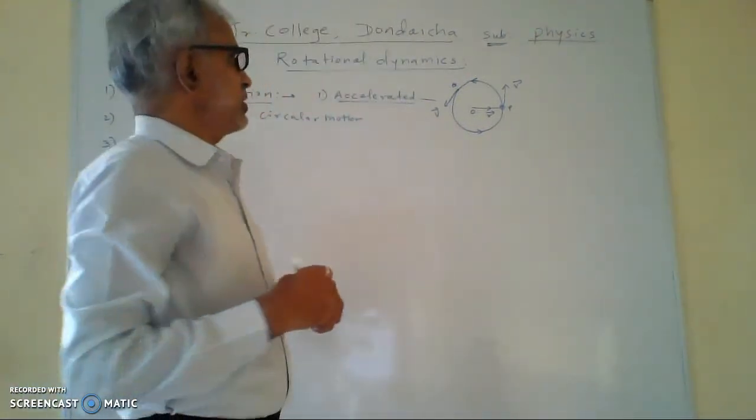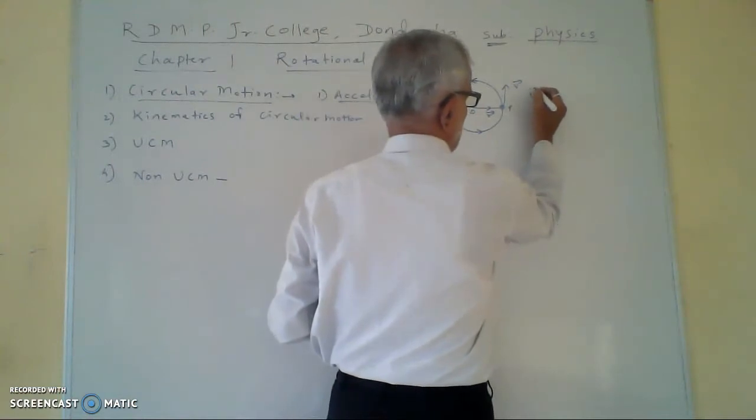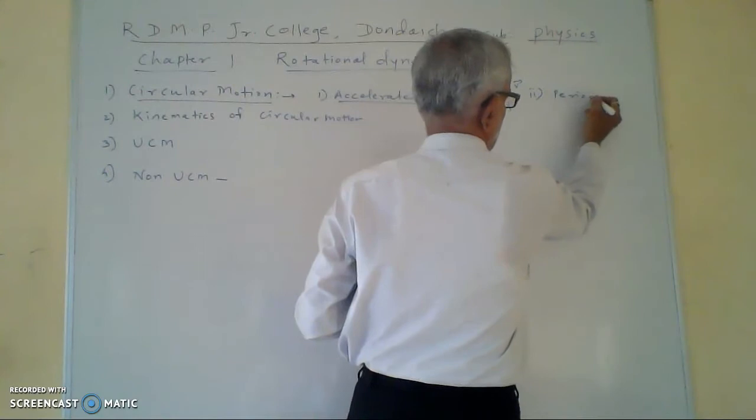Then the second characteristic of circular motion is that it is a periodic motion.